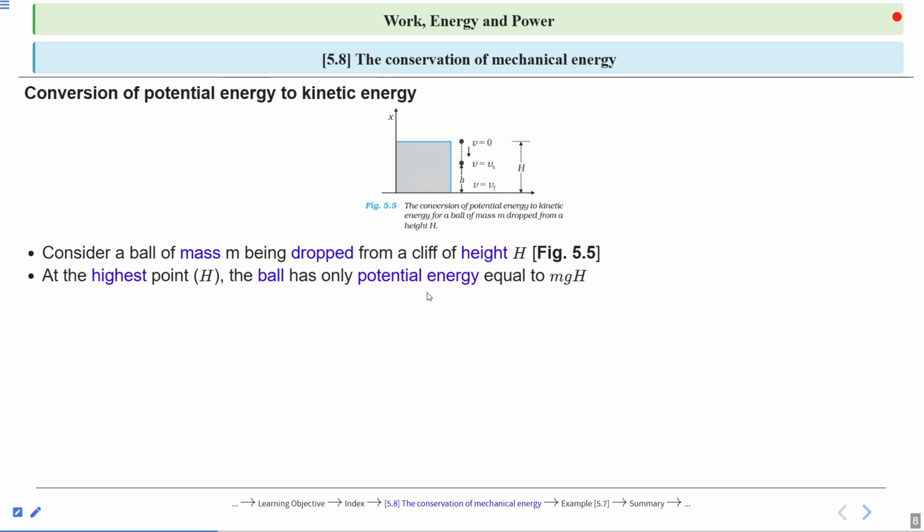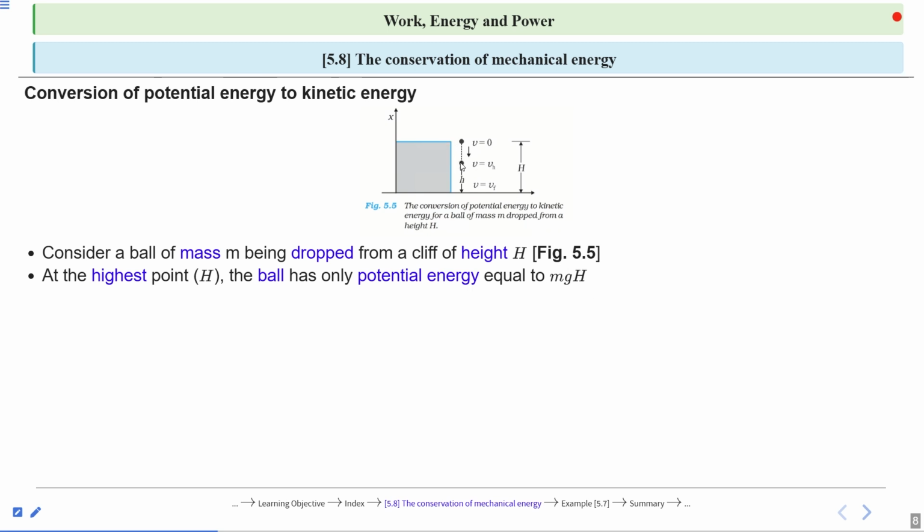Potential energy means the energy possessed by an object due to its position. So here the height of the object is h. So the potential energy will be what? mgh, mass into acceleration due to gravity into height. So this is the potential energy.